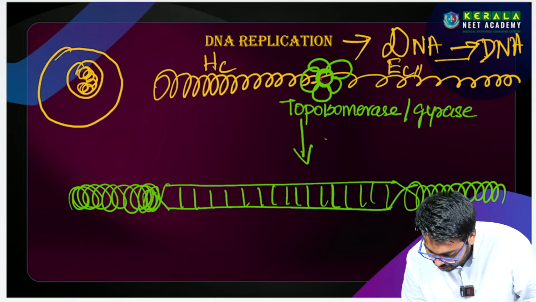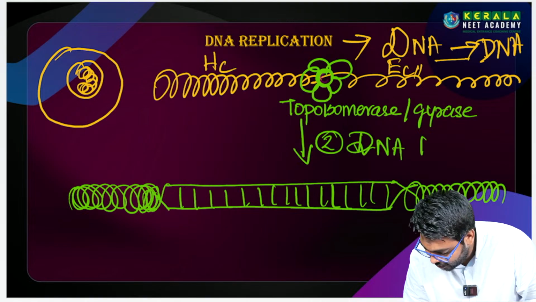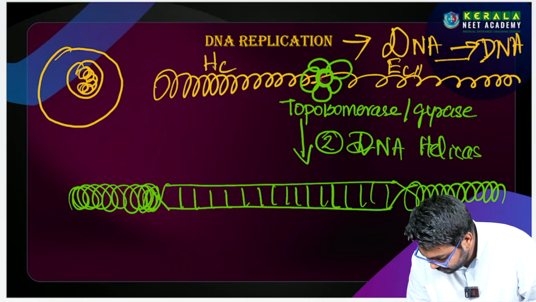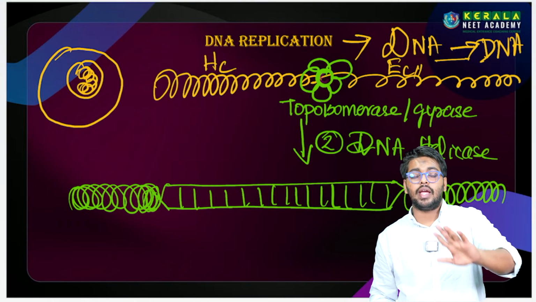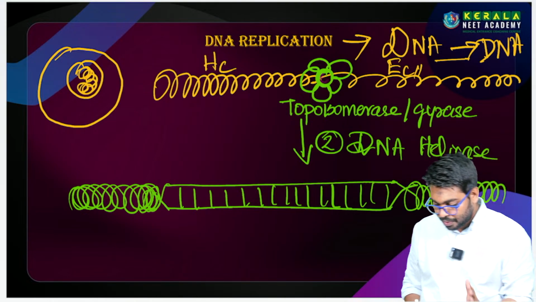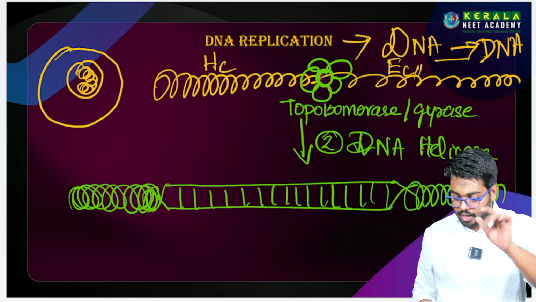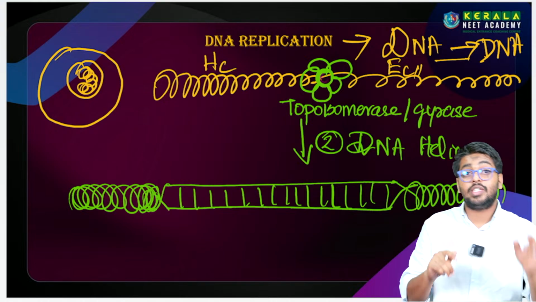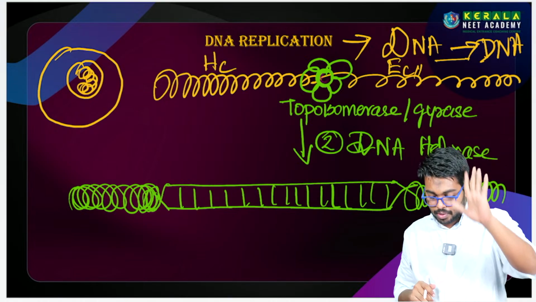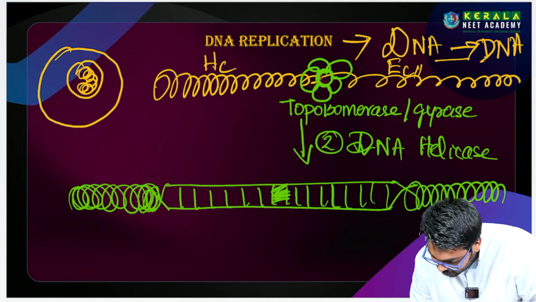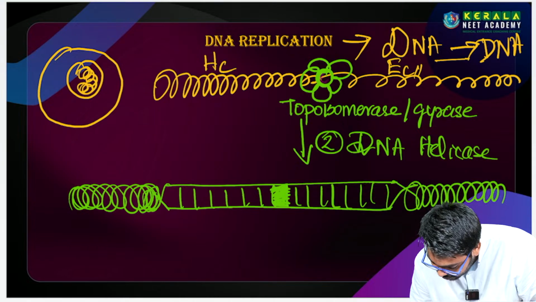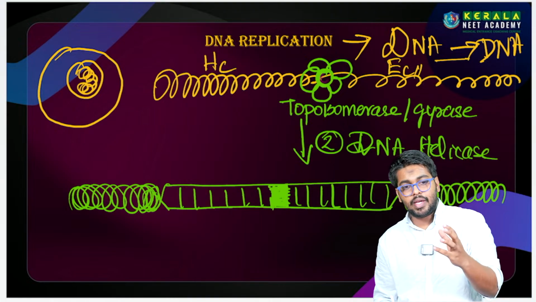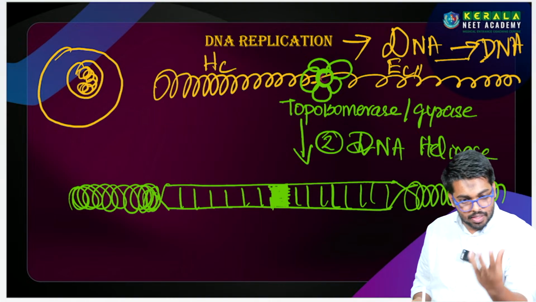The second enzyme that comes into our system is the DNA opening enzyme, called DNA helicase. This DNA helicase will open the DNA at a specific site. Please underline that, a specific site, not all the sites. There is a specific site that has to be opened. That site is where the replication is supposed to start.